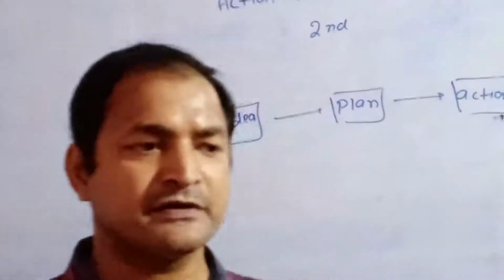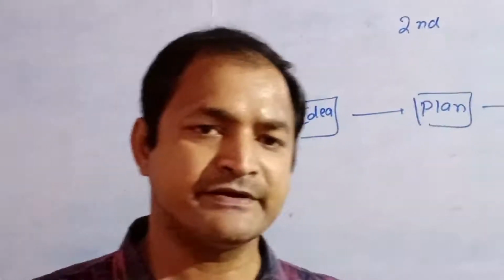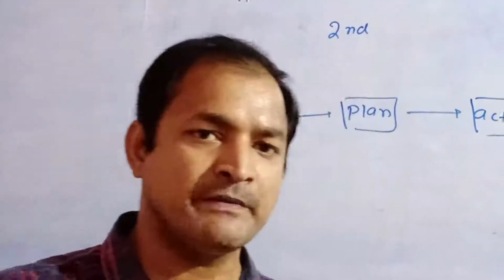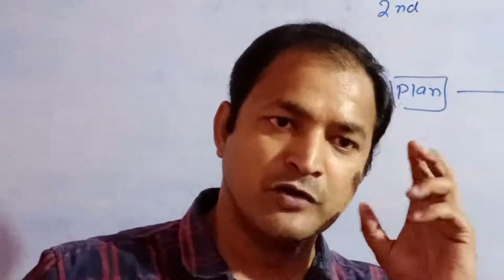Suppose you are going to the office and your boss always asks that this particular plan has always failed. So your boss takes action, but your mind is always under stress.